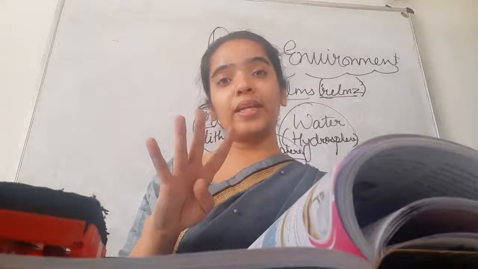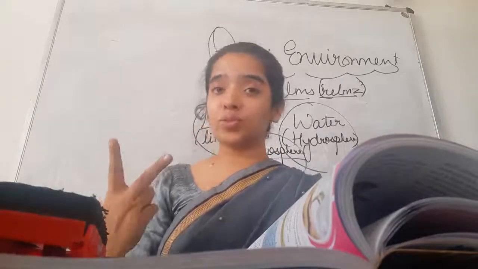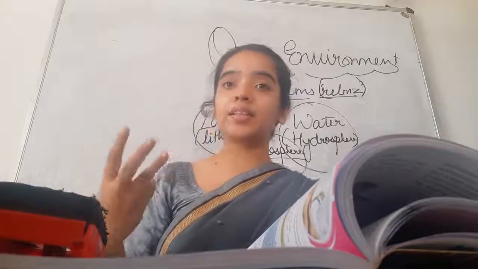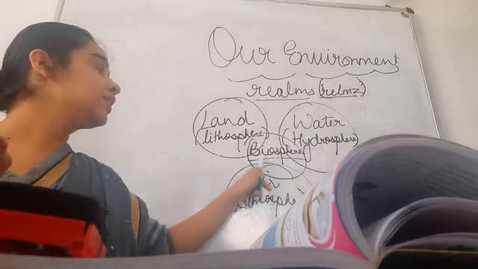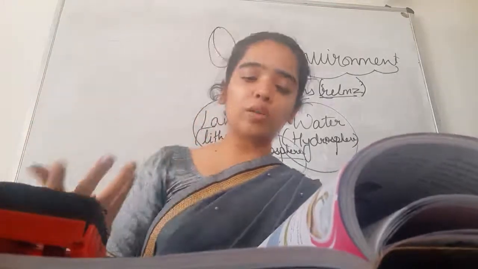If I ask you, the four domains are lithosphere, that is land, hydrosphere, that is water, atmosphere, that is air, and wherever these three interact, there is life possible, and it is called biosphere. Biosphere because life is possible. Here living beings can be there. Now let's talk about lithosphere.